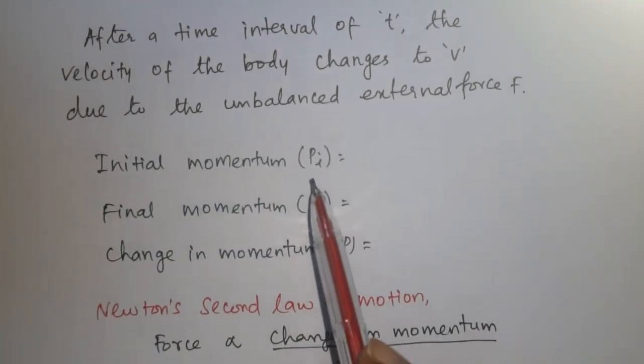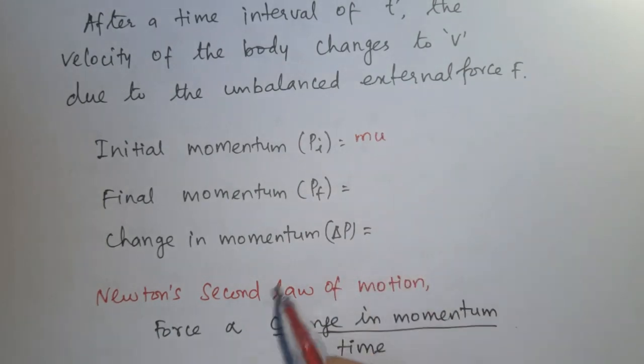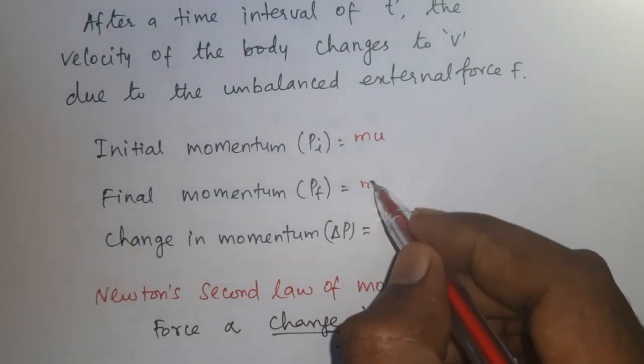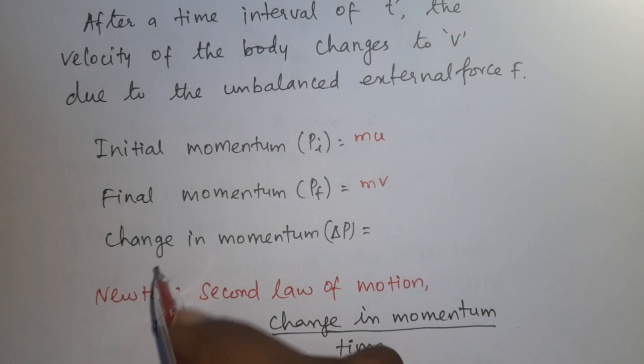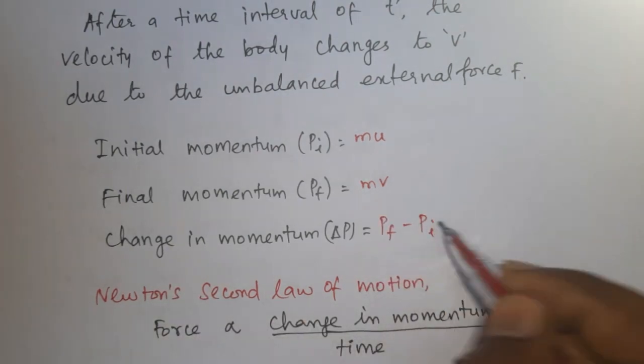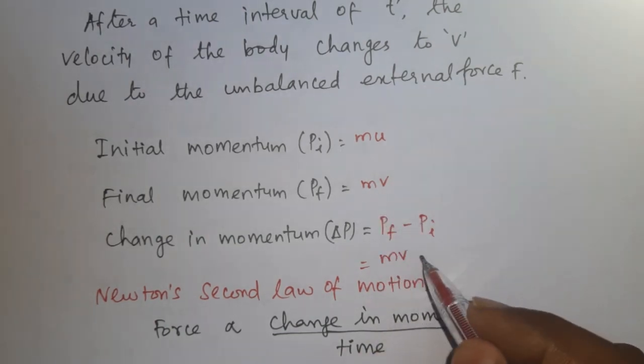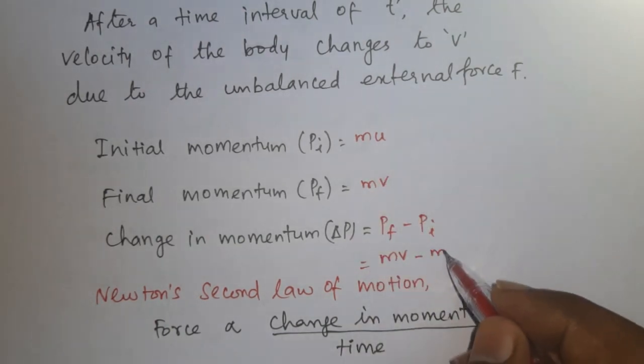Initial momentum is mass into initial velocity, final momentum is mass into final velocity. Change in momentum is final momentum minus initial momentum, which is mv minus mu.